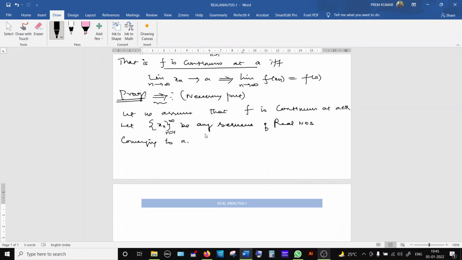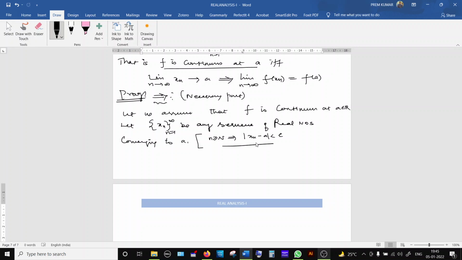If there is a sequence of real numbers converging to A, the meaning is there exists an N such that whenever n is greater than or equal to capital N, implies the absolute value of xn minus A is less than epsilon.